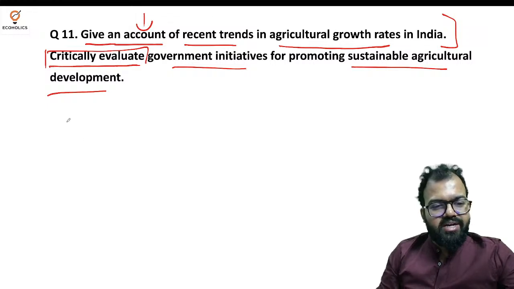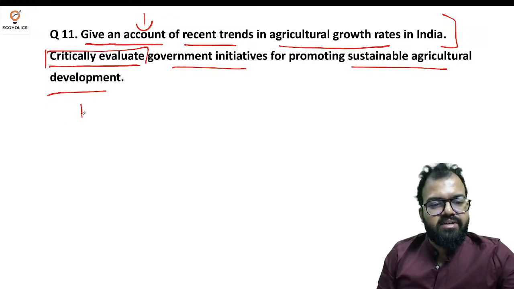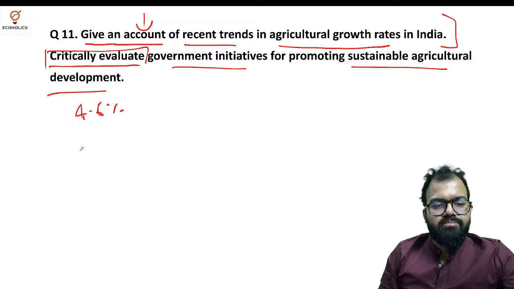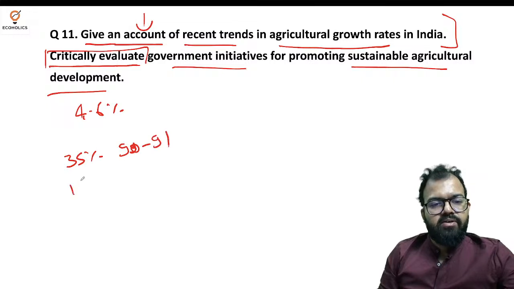The growth rate in the agriculture and allied sector has been approximately 4.6% over the years. It is obviously below the desired level. The GDP contribution of agriculture was around 35% in 1990-91, which is around 15% in 2022-23.